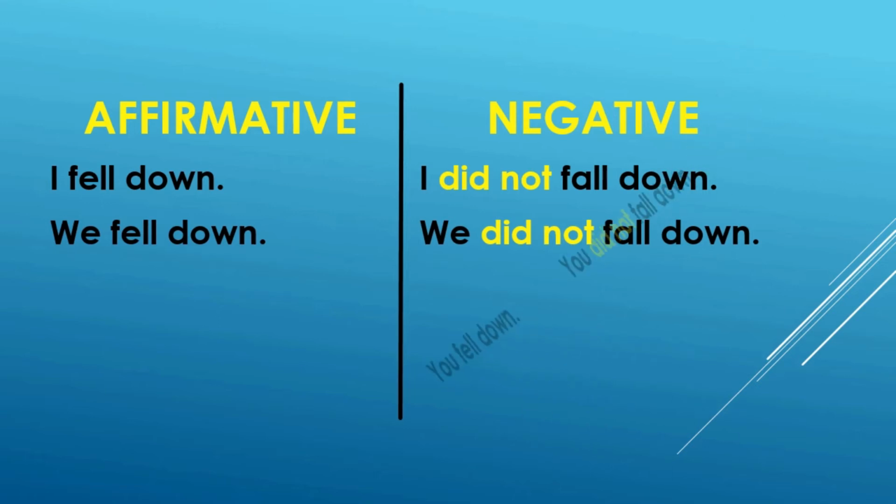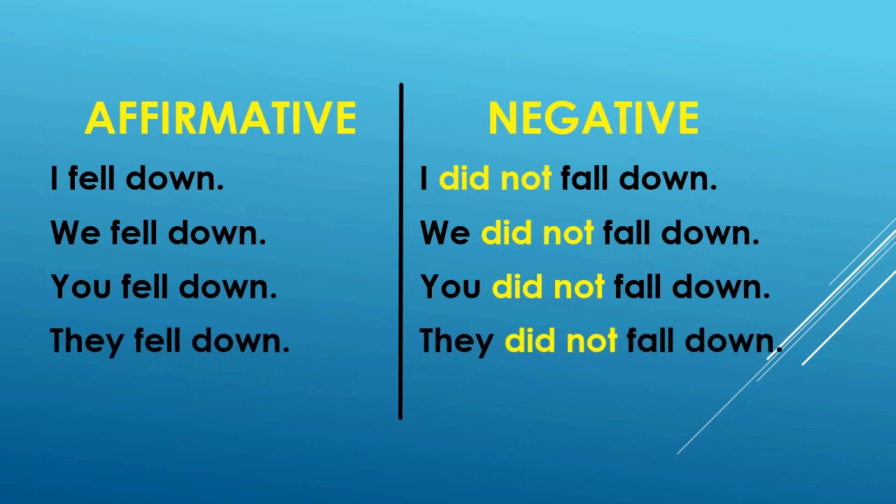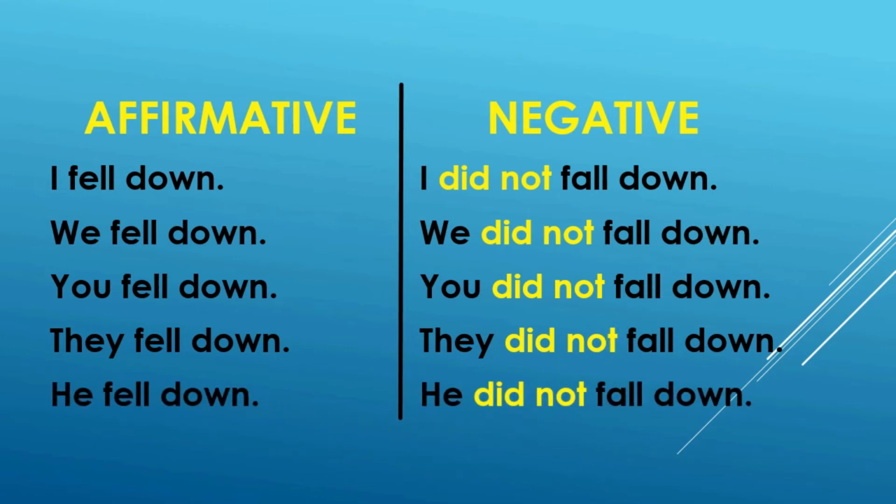We fell down, we did not fall down. You fell down, you did not fall down. They fell down, they did not fall down. He fell down, he did not fall down. So in every case, if it is simple past tense, we have to use "did not" in the negative sentences, followed by the present form of the verb. Now students, let us have a look at the second form of the past tense.